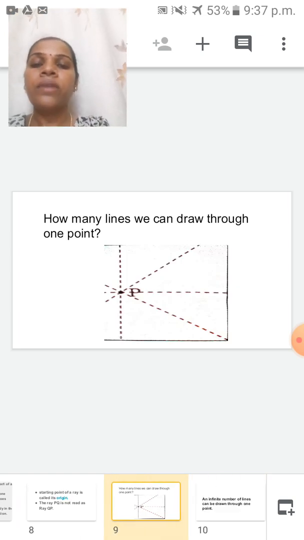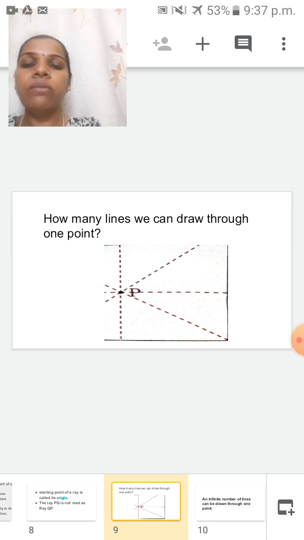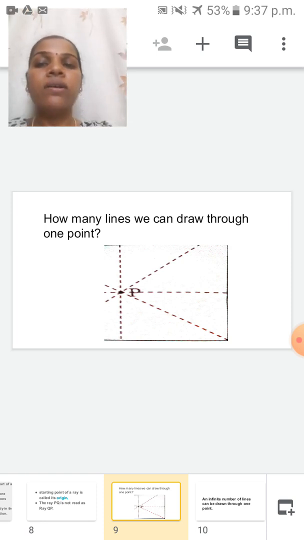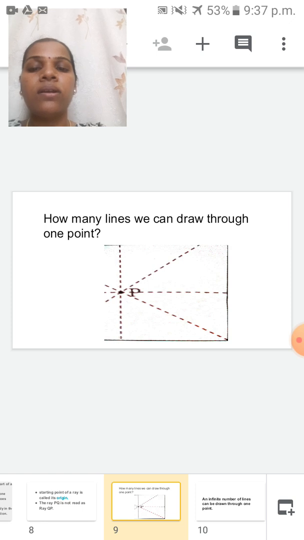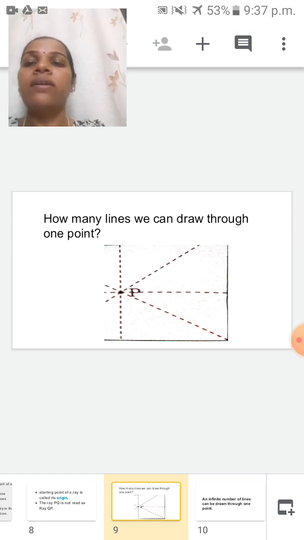Yes, see here. Can you see one point here? Some lines are here and in between one point is there. In this figure, one point, can you see? Can you say the name of the point? Yes. Name of the point is what? P. Through this point, see here, first I'll ask you one question here.